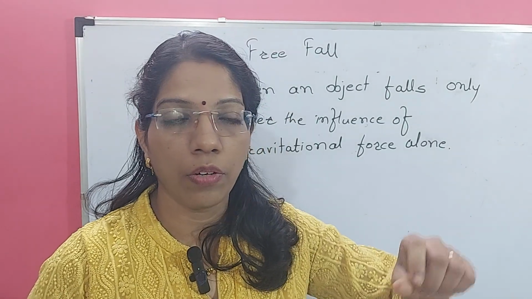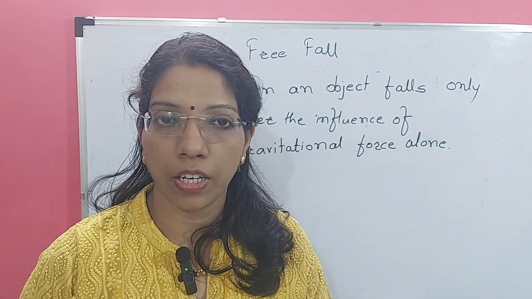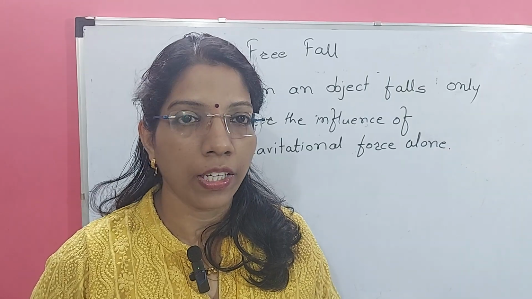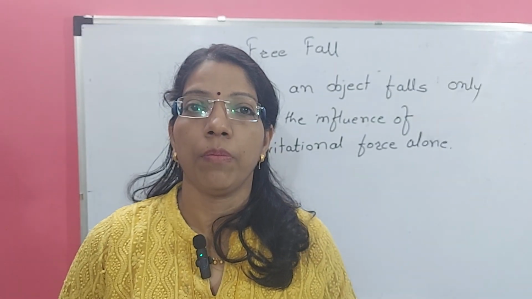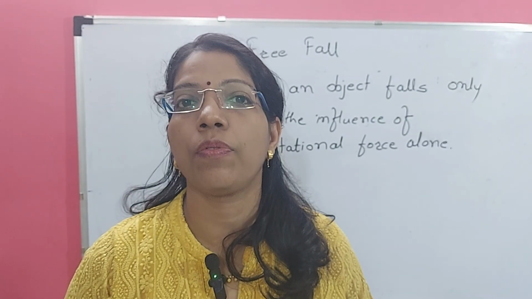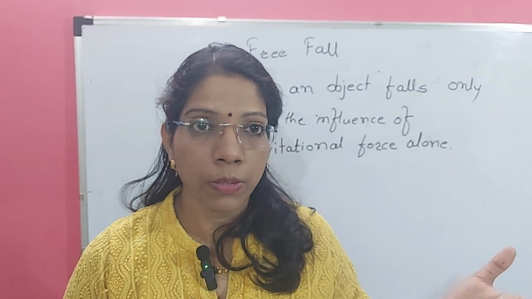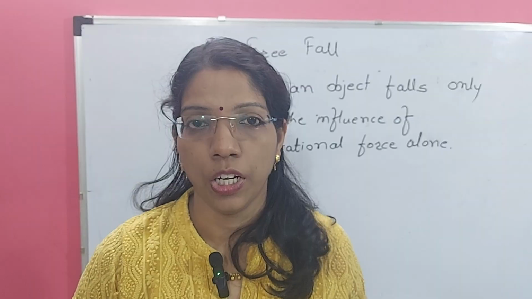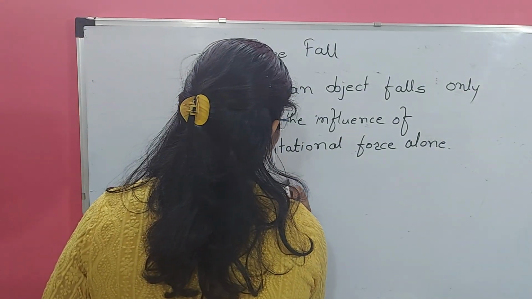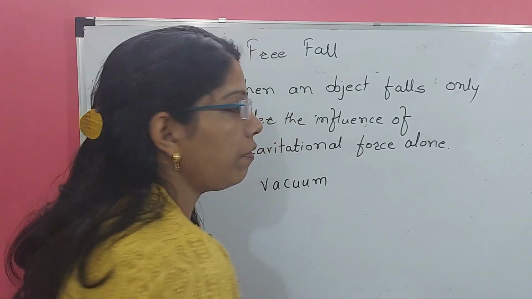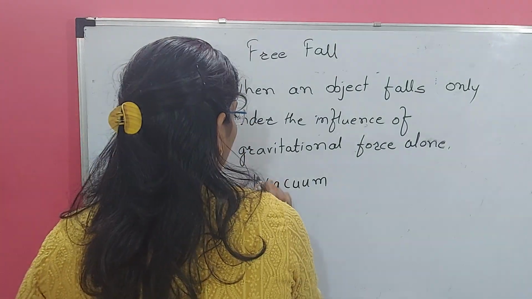We are holding one stone and we release that stone, and the stone falls under the influence of gravitational acceleration and gravitational force, and the stone falls freely. But there is a frictional force and buoyant force of the air that opposes the speed, the velocity, of the falling stone. Therefore actual free fall is possible in vacuum only. Actual free fall is possible in vacuum only. This is asked as an MCQ question.